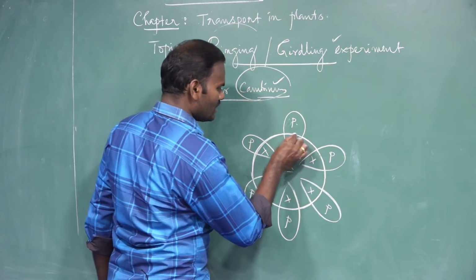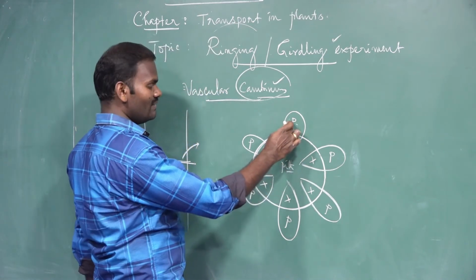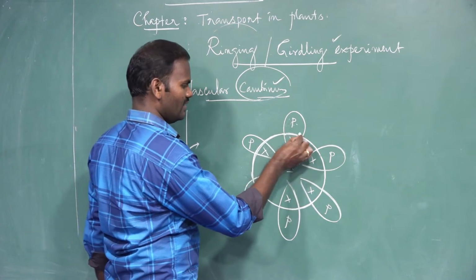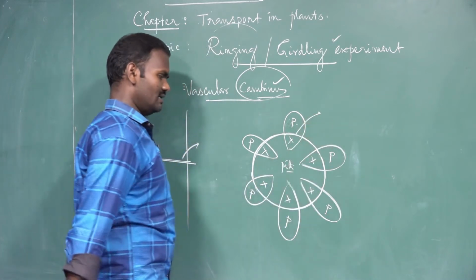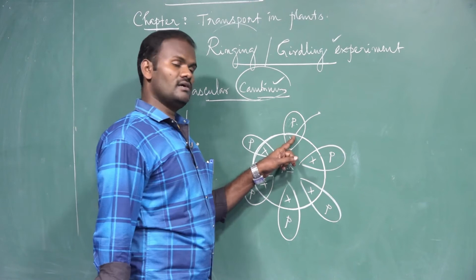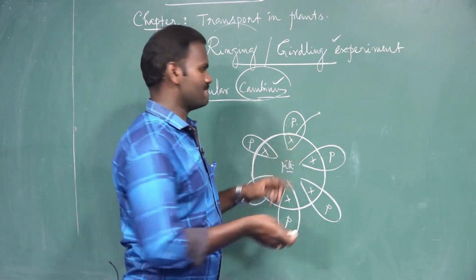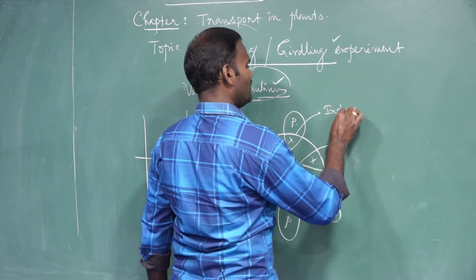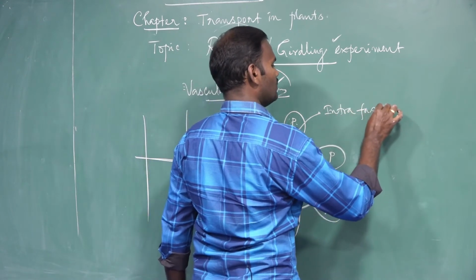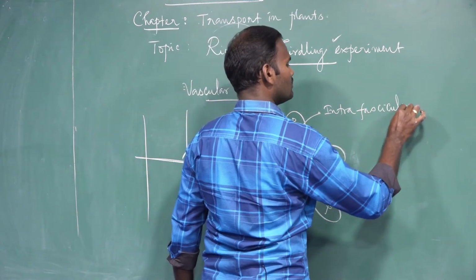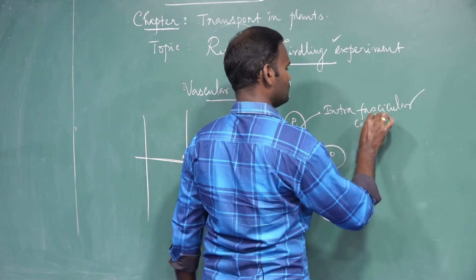The cambium which is present in between the xylem and phloem is called intrafascicular cambium.